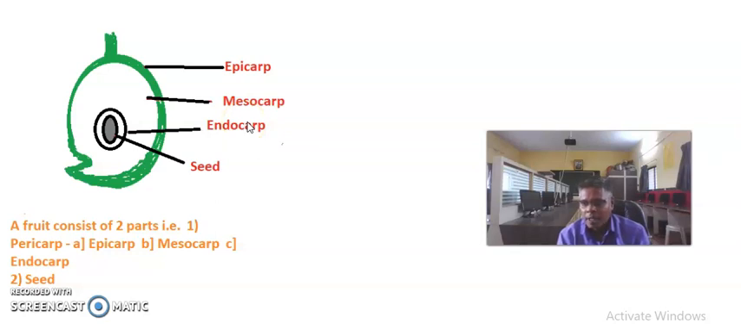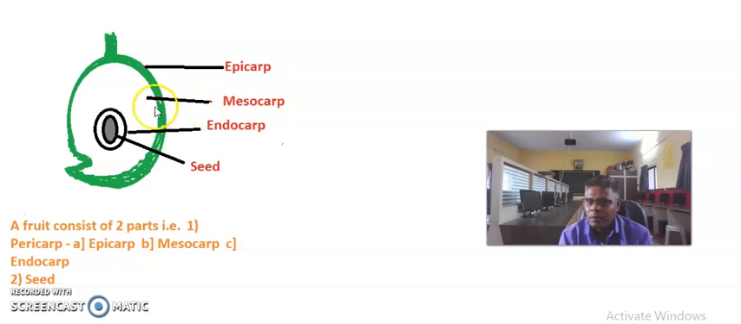The pericarp is the wall of the fruit which is developed from the ovary wall, and in many plants the pericarp is differentiated into three regions. Number one is the epicarp. The epicarp is the outer part which forms the skin of the fruit, and it is the protective cover of the fruit.